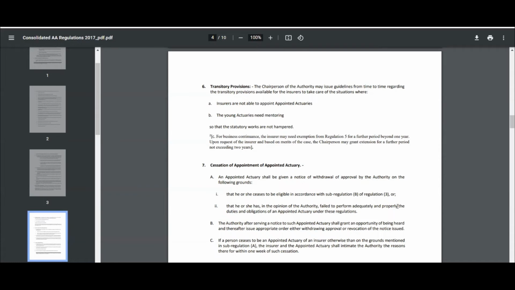If an appointed actuary ceases to be an appointed actuary of the insurer for any other reason, then that should be communicated to the authority within 30 days from the date of such happenstance.